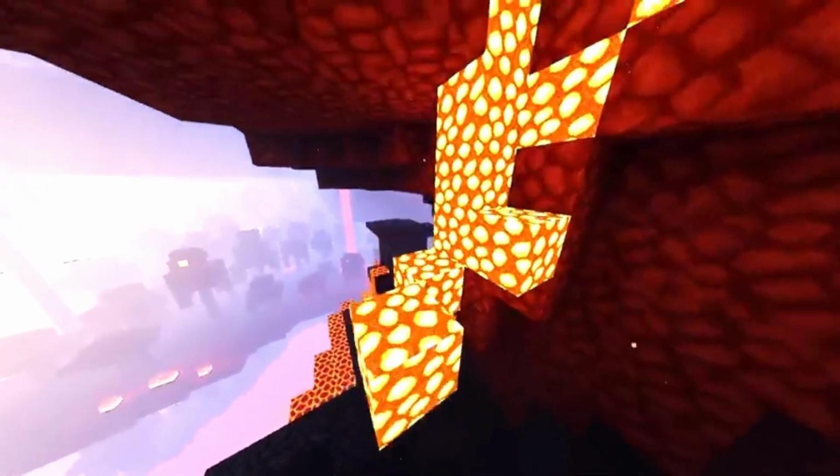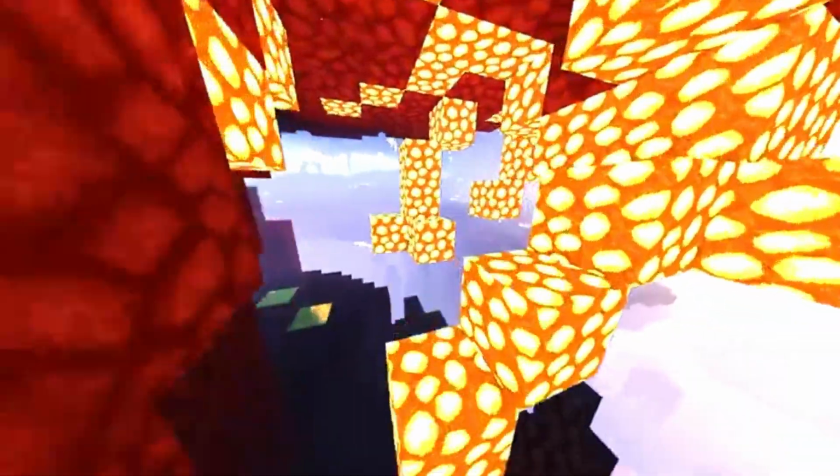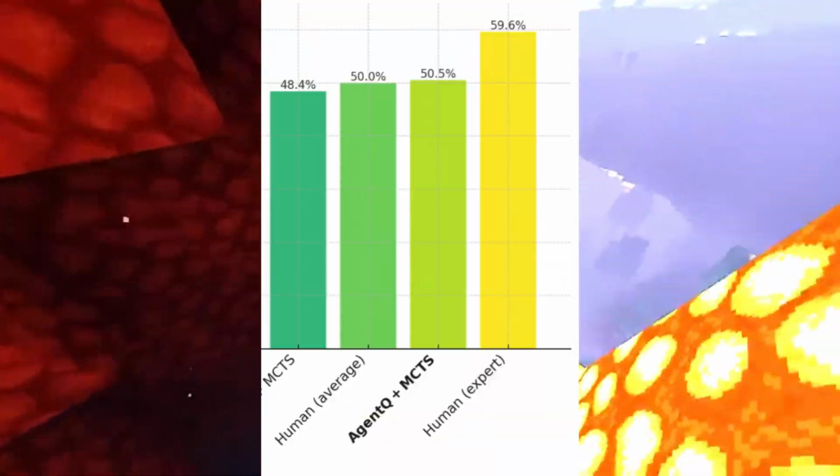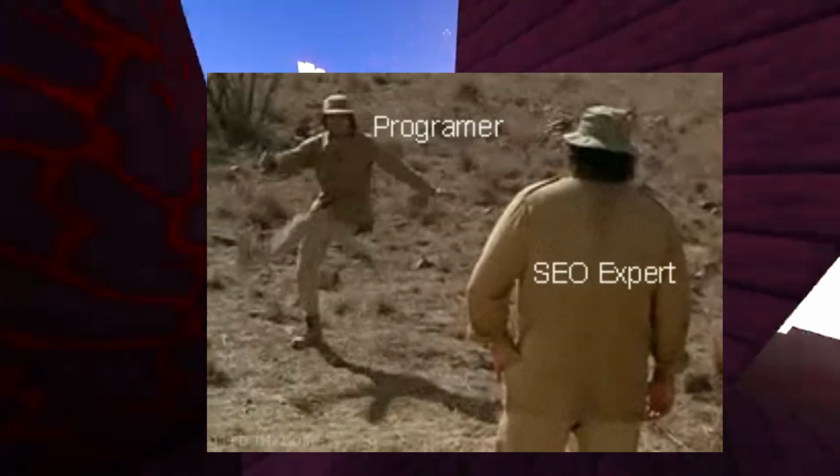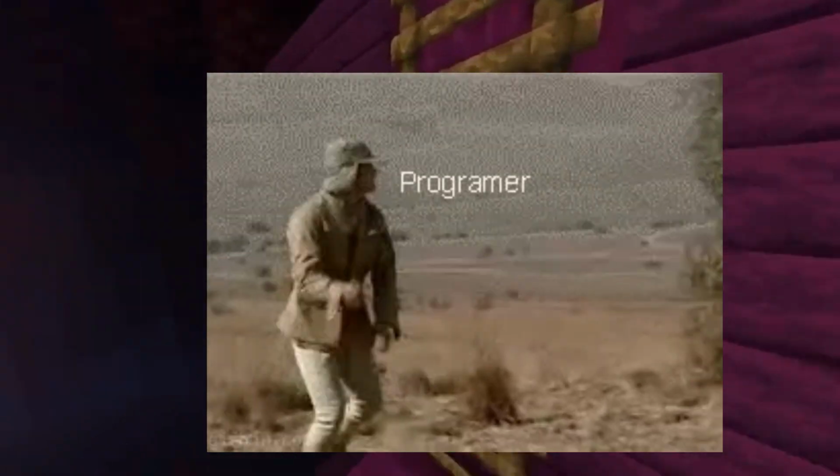As for the RL part, they use direct preference optimization (DPO) to optimize the LLM policy model. AgentQ did slightly better than the average human in the WebShop benchmark. Seems funny to me that a person can be called an expert in web browsing, but who am I to judge anyway?